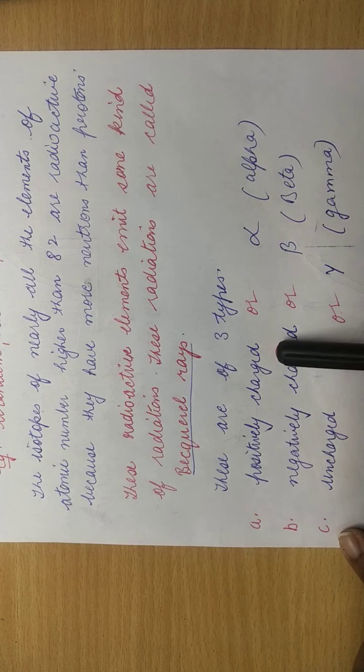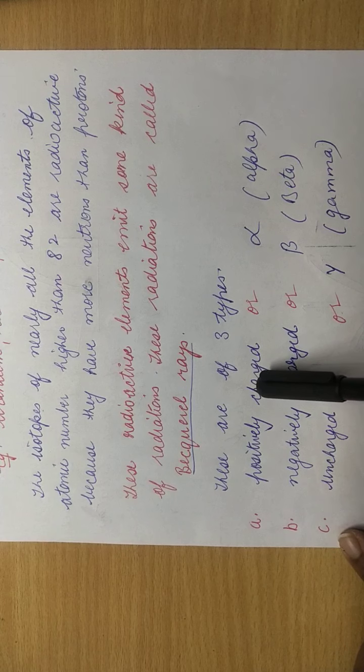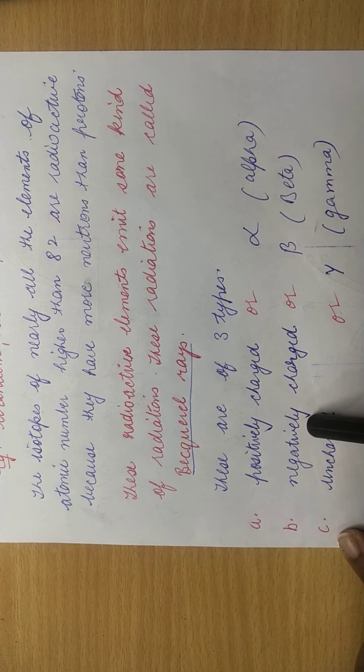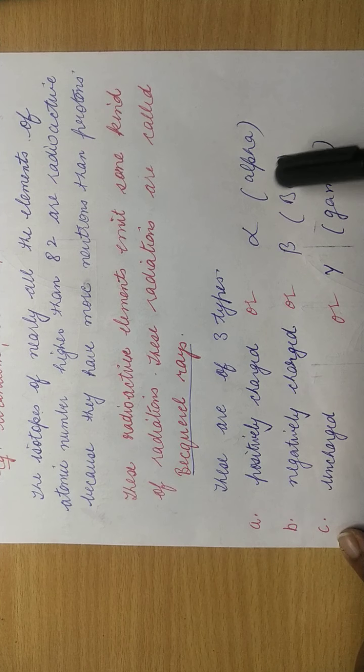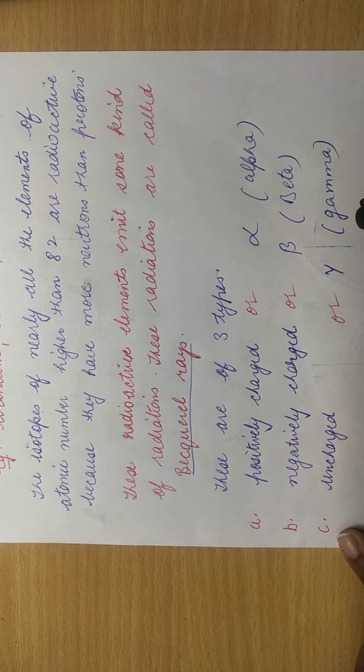One is positively charged radiation, second is negatively charged radiation, third is uncharged radiation. The radiations that have positive charge are called alpha radiations, the radiations that have negative charge are called beta radiations, and the radiations with no charge or uncharged are called gamma radiation.